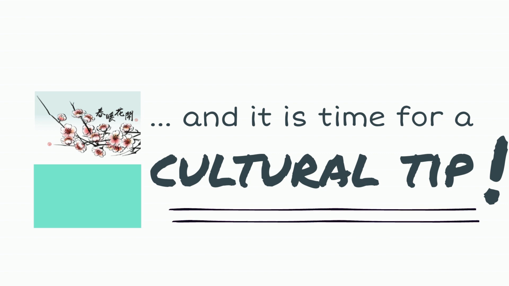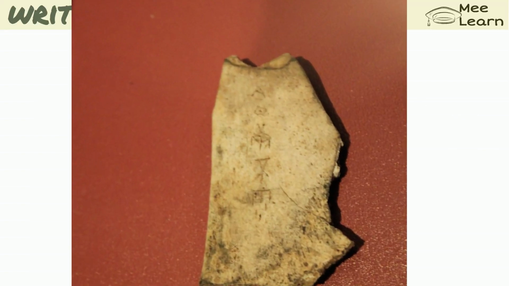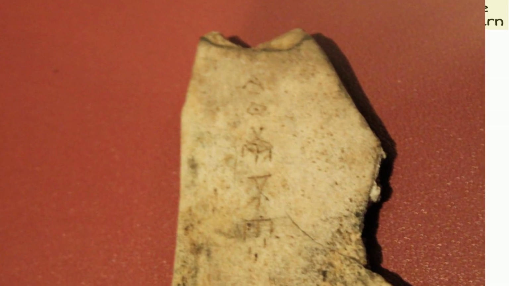Now it's time for a culture tip. Chinese characters can be traced back to over 5,000 years ago. The earliest one appeared on bones or turtle shells. Do you see a familiar word here?